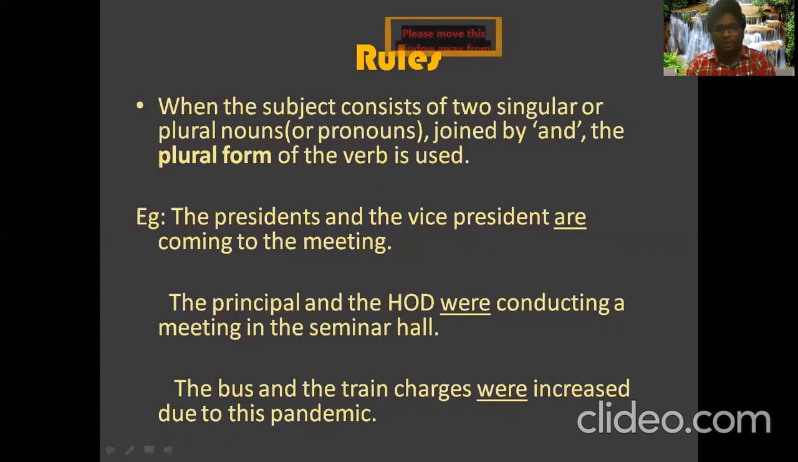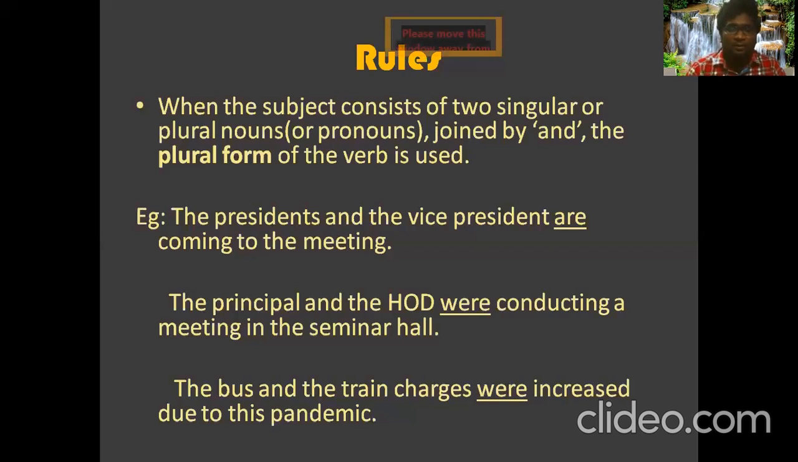We should not say 'the president and the vice president is coming to the meeting', because earlier we might have thought that both of them are the same person. Not like that, my dear. They are different people. So whenever we are talking about different people joined by the conjunction 'and', make sure we use the plural form of the verb.